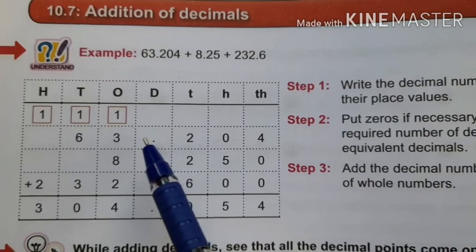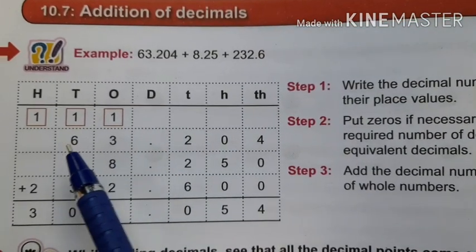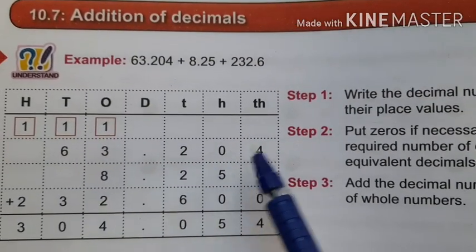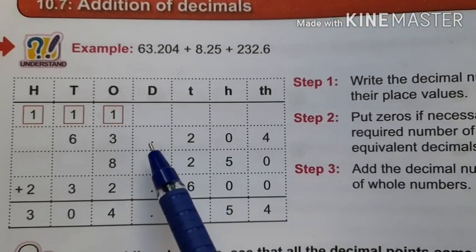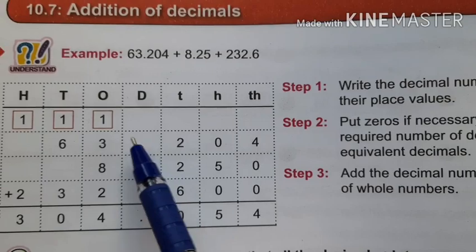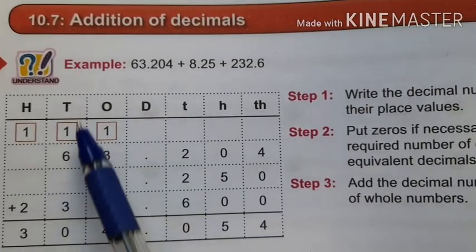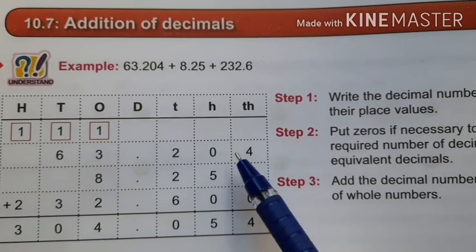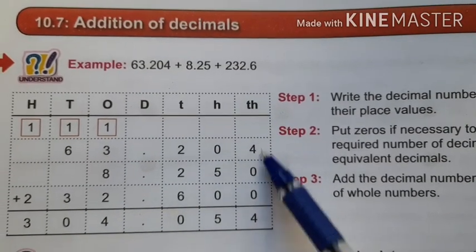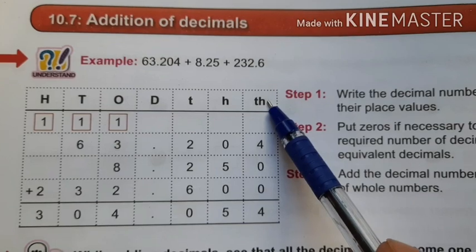Let us take some more examples. Here, 63.204 is a decimal number, and this is a decimal point. 3 is in ones place, 6 is in tens place, but 2 is in tenths place, 0 is in hundredths place, and 4 is in thousandths place.